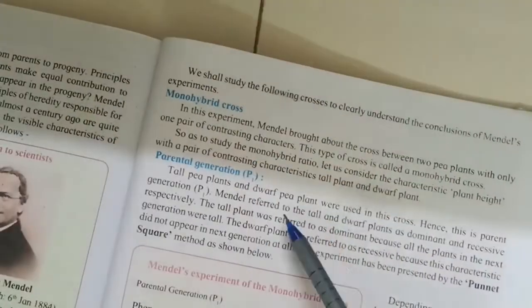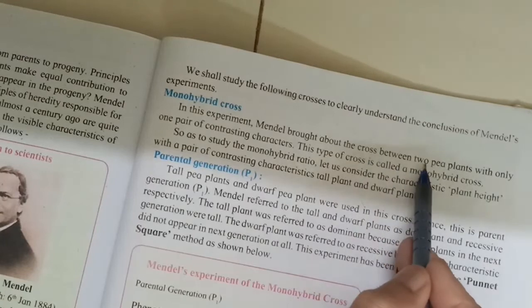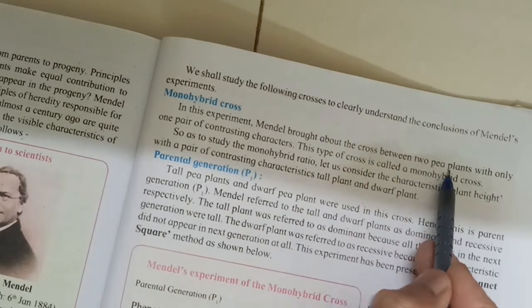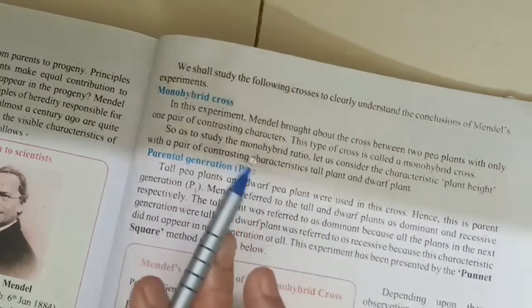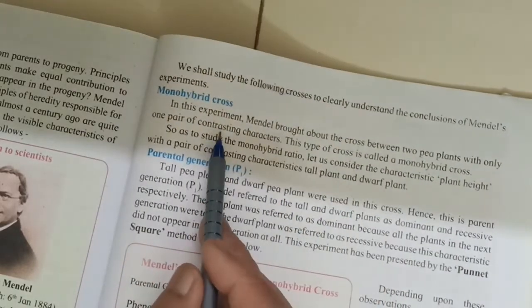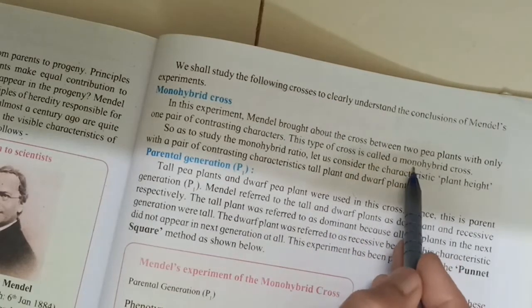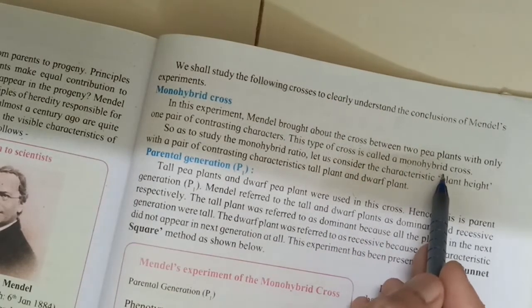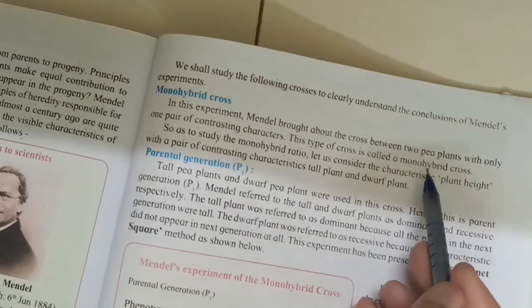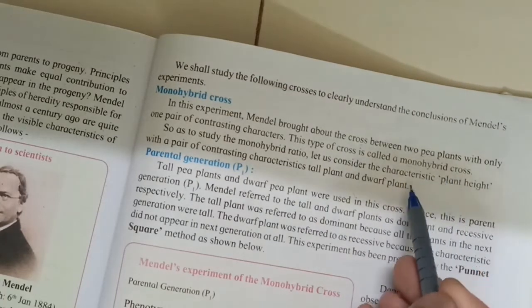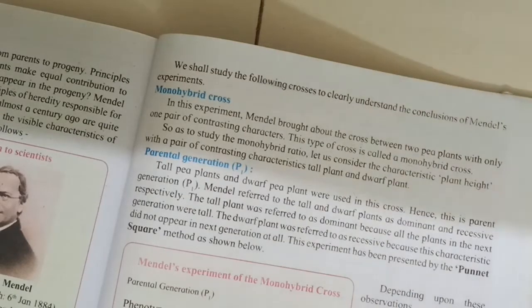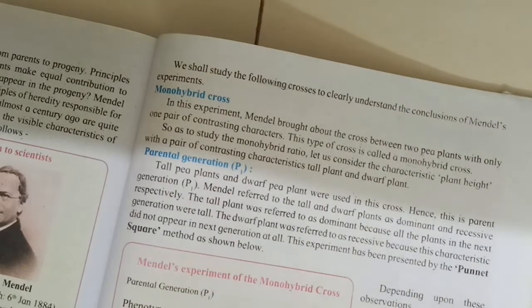In his experiment, he crossed two plants with only one pair of contrasting characters. That is why it is called the monohybrid cross. Mono means one, hybrid means mixing. Then he studied how these characters appear in the first generation and then in the second generation.